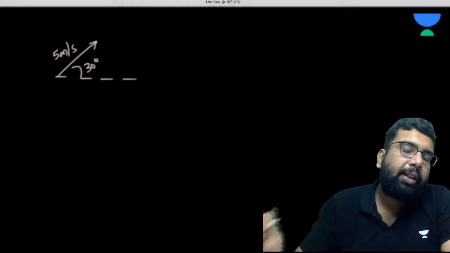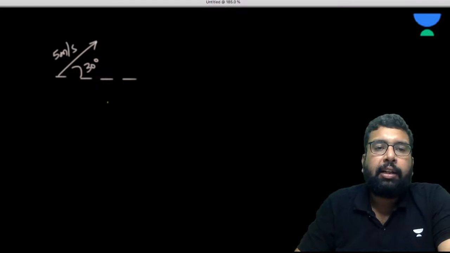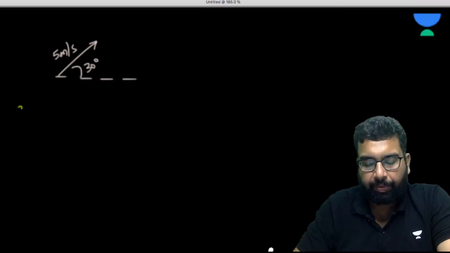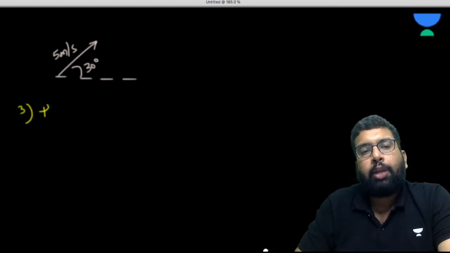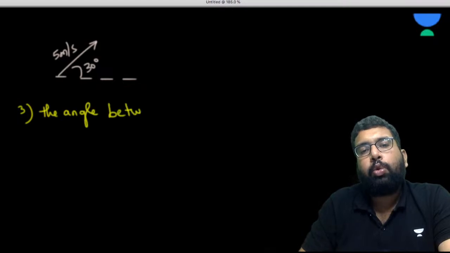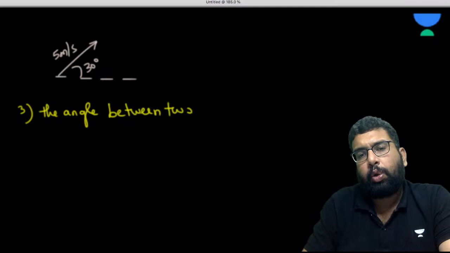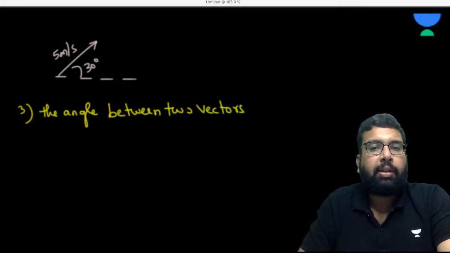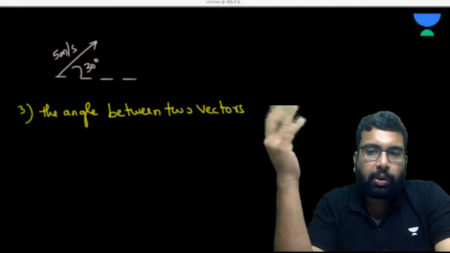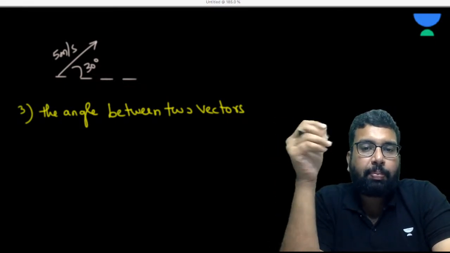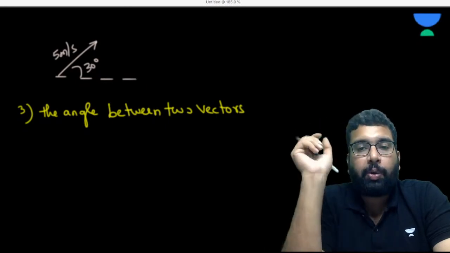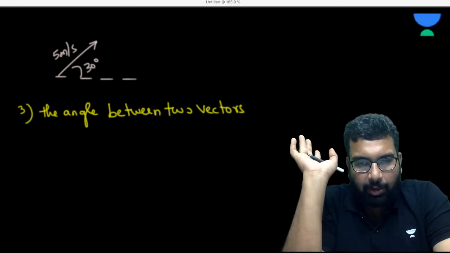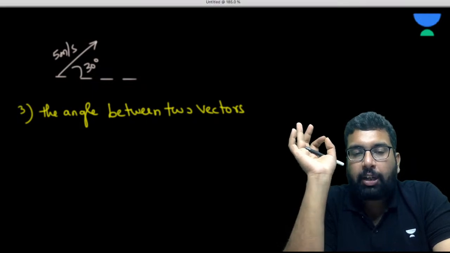Now, the third and the most important point is very, very important. The angle between two vectors, don't you ever forget this. In today's class, not here, but on Unacademy Special, we do classes on the app also, many students made a mistake on this point today when I was doing one question. So you have to keep this in your mind.